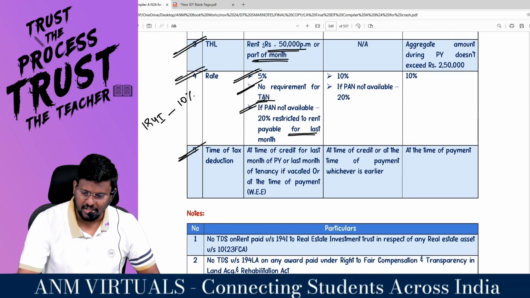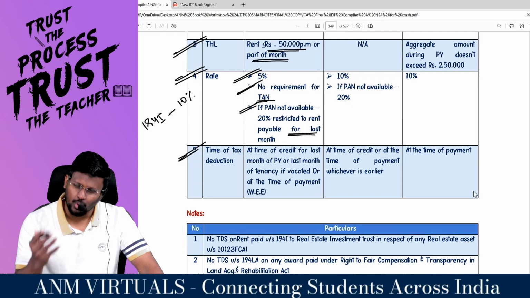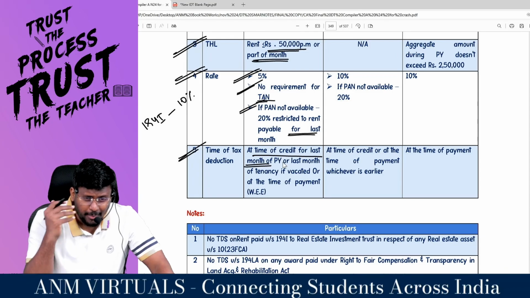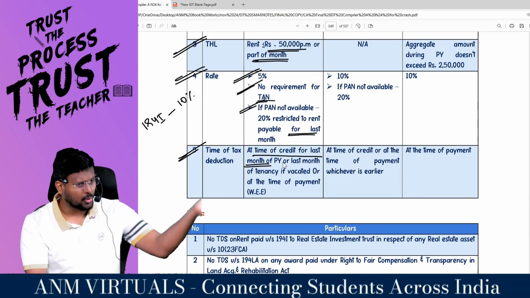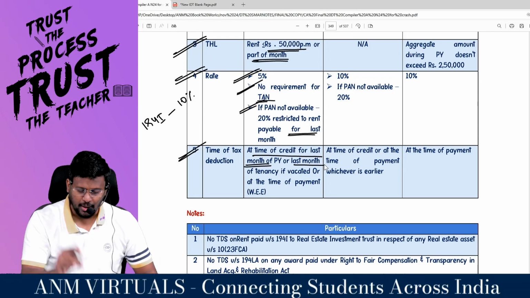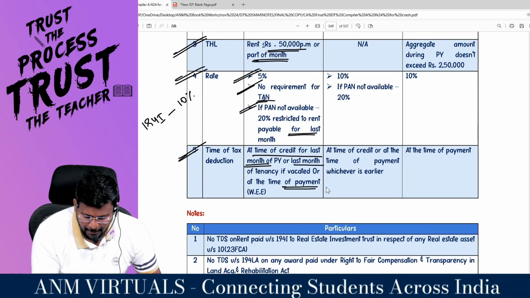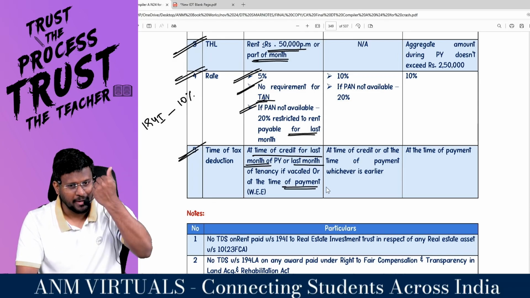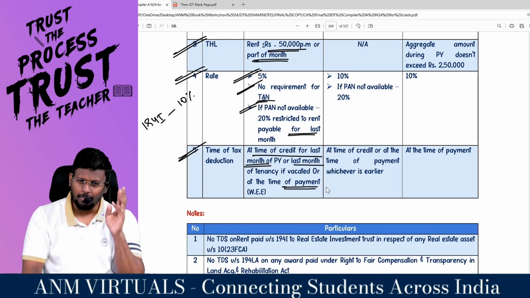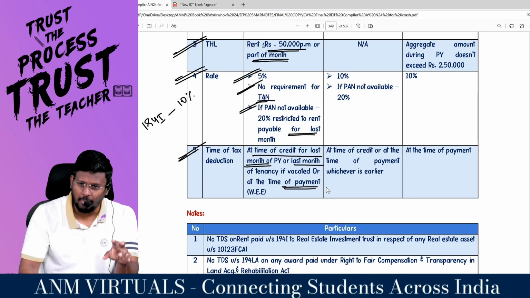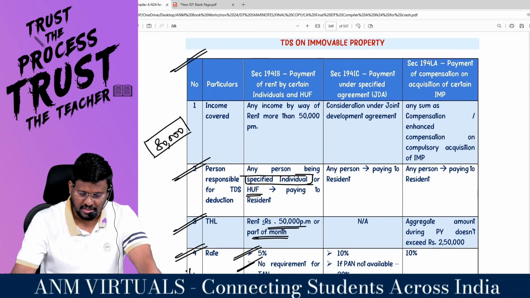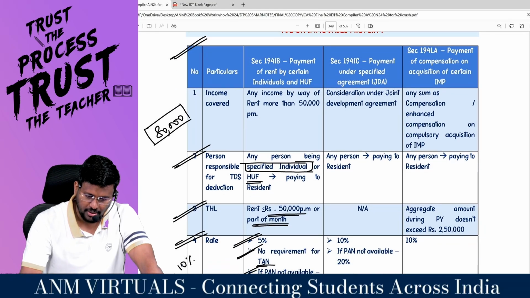At what time am I supposed to deduct TDS? Don't say at the time of credit or at the time of payment, whichever is earlier. You will not credit it. At the time of credit for the last month of the previous year. That means don't deduct monthly TDS. Deduct the entire TDS in the March month, or the last month of the tenancy. For example, if in January itself you are saying bye-bye, in January itself you have to deduct the TDS, or at the time of payment, whichever is earlier. For example, if in April itself you made an advance for the entire 12 months, at that time itself you are supposed to deduct TDS. So, at the time of credit of the last month, or at the time of vacancy, or at the time of payment, whichever is earlier. This is the time limit in which you are liable to deduct.